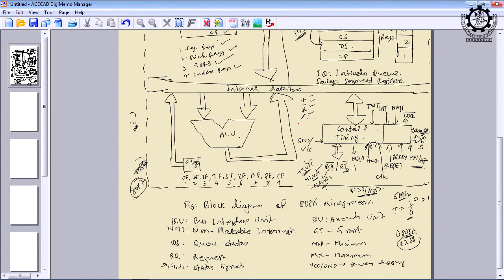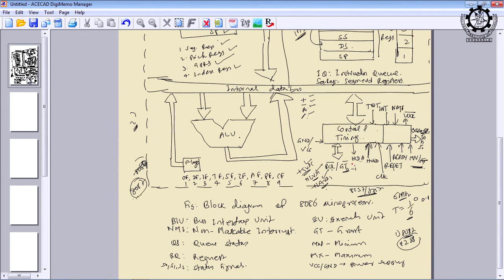and now the time has come, you have to use power judiciously, because whenever the microprocessor is not in operation, it has to be switched to the sleep mode. And if the microprocessor is currently active in executing a certain program, then you can use the active mode. Just like your mobile phones, if you put your mobile phone in the sleep mode, I think power consumption will be less, right.